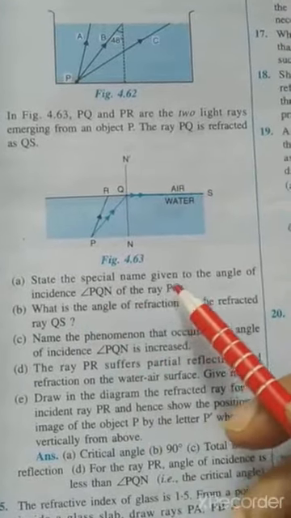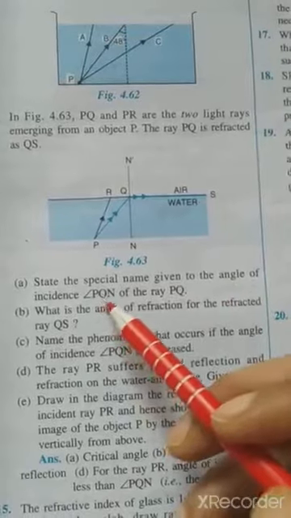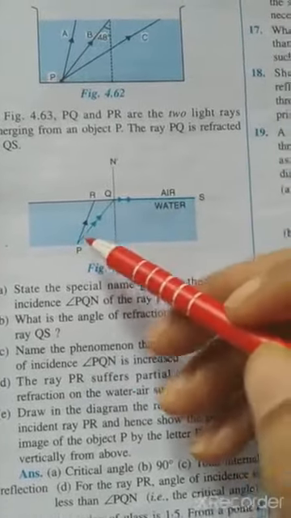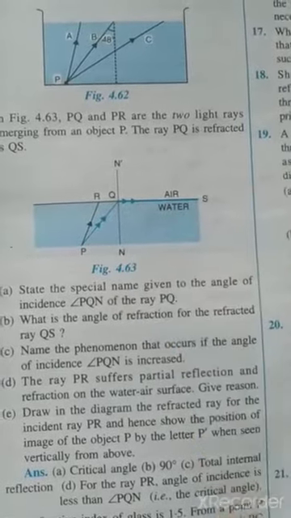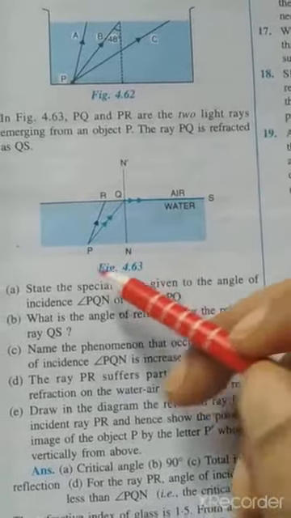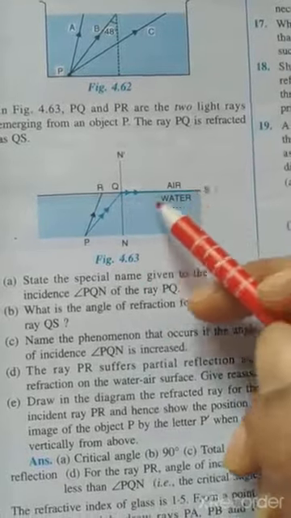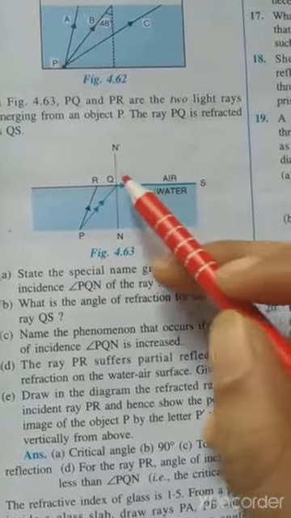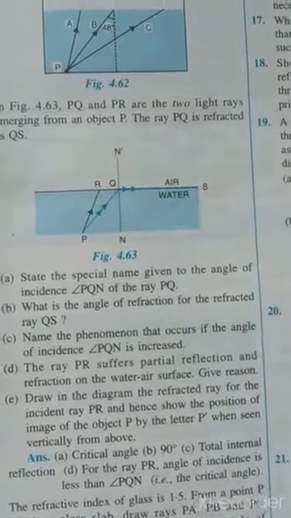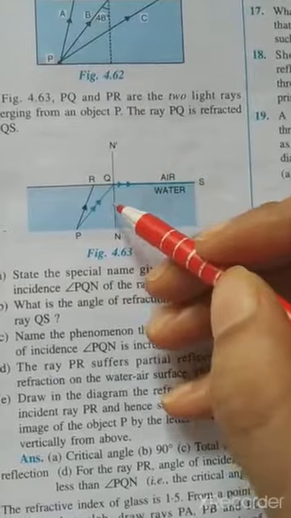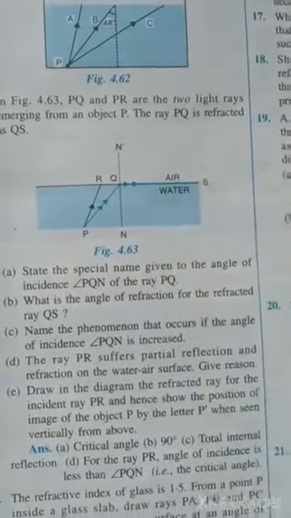State the special name given to the angle of incidence, angle PQN, of the ray PQ. When the angle of refraction becomes 90 degrees, the refraction is along the surface, so this angle is known as the critical angle. So the first answer is critical angle.